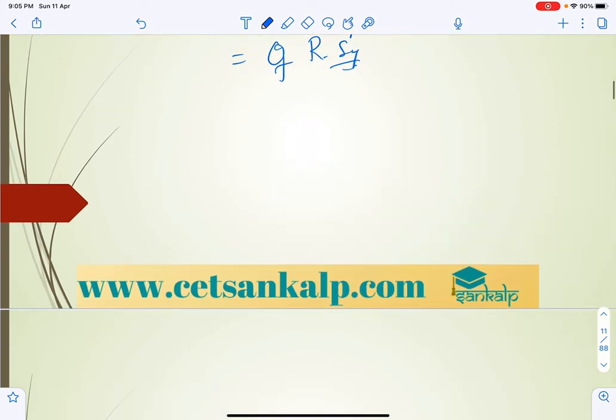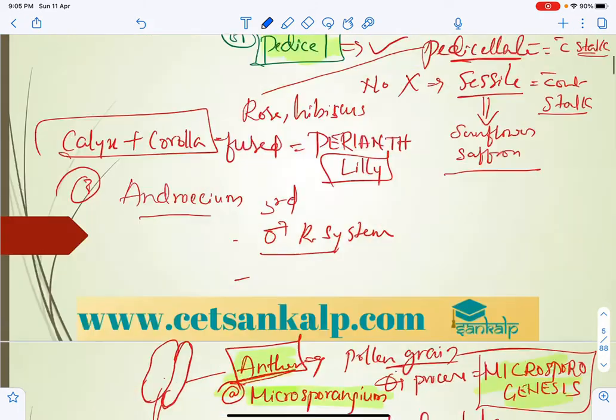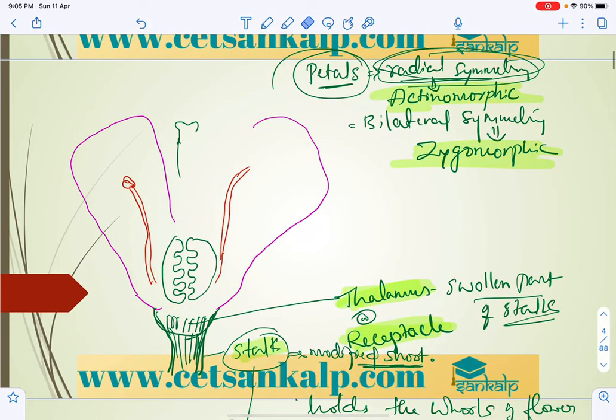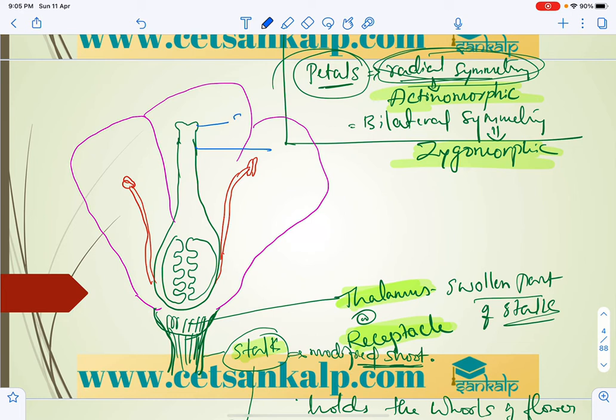It is made up of, if you consider the structure, I'm going to take the flower once again. Here it is: stigma, then style. After that is the ovary. Stigma, style, ovary, and inside, the ovarian chamber with locules, where exactly the ovules are present. The arrangement of ovules within the locules is called placentation. So this is the ovarian chamber.